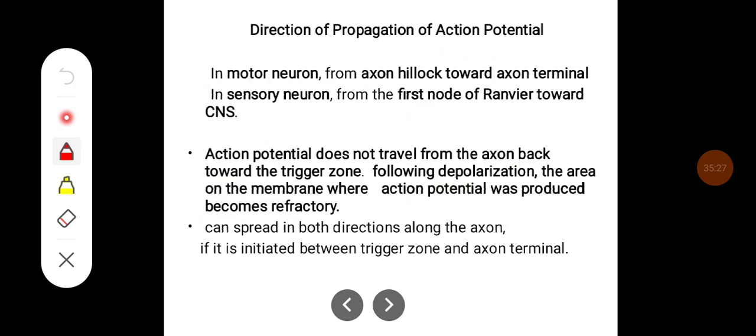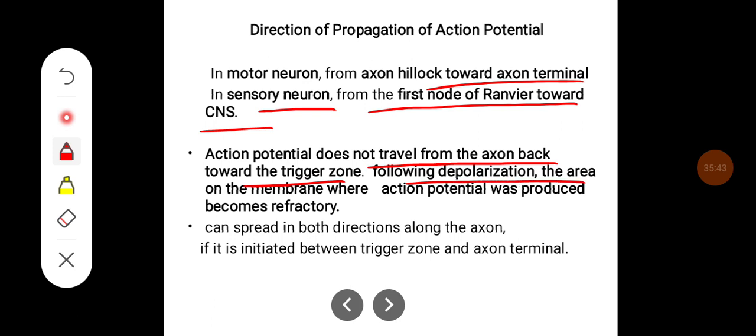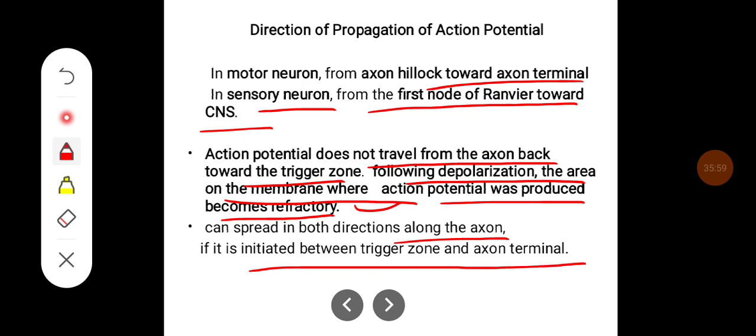In a motor neuron, conduction is from the axon hillock towards the axon terminal; in a sensory neuron it is from the first node of Ranvier towards the central nervous system. The action potential does not travel from the axon back towards the trigger zone following depolarization. The area on the membrane where the action potential was produced becomes refractory. So it can spread in both directions along the axon if it is initiated between the trigger zone and the axon terminal.